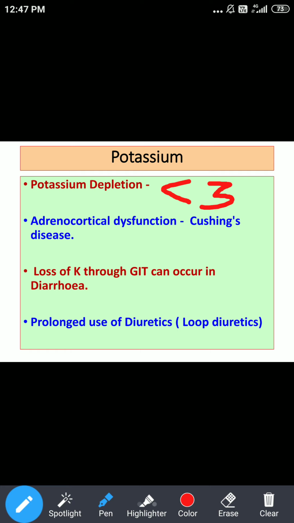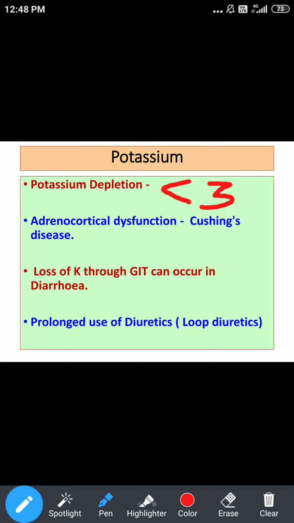Diuretics, as we said, are drugs which promote excretion of sodium and water. If your renal physiology is very clear, you can come to know that simultaneously potassium is also lost. To be specific, these are the loop diuretics. Basically, diuretics are of 3 different types. Out of that, the loop diuretics include furosemide, the name you may have heard.